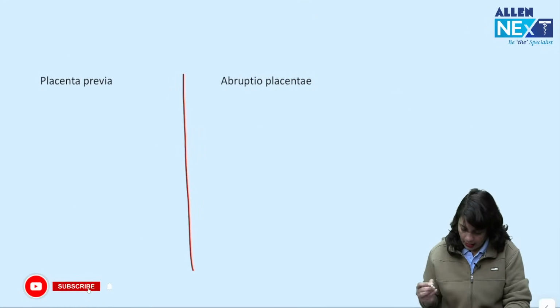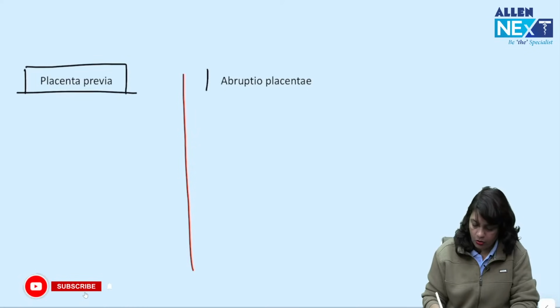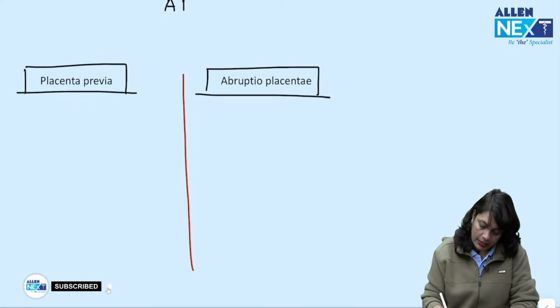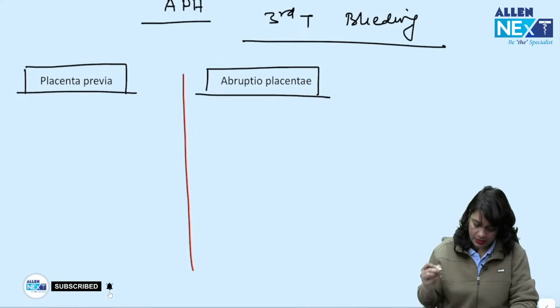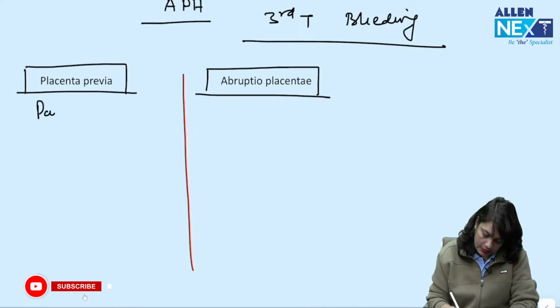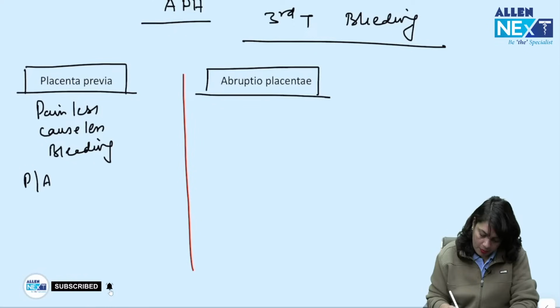Placenta previa and abruptio placentae, there is a basic difference. Both are the cause of antepartum hemorrhage, that is third trimester bleeding. In placenta previa there is painless, causeless bleeding. Per abdomen, fundal height is equal to period of gestation.